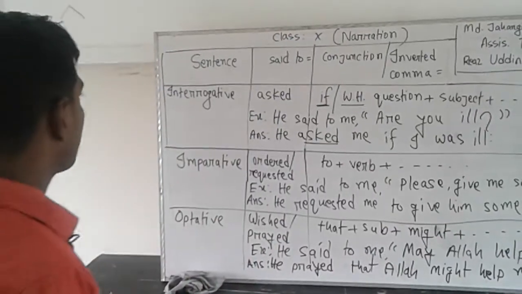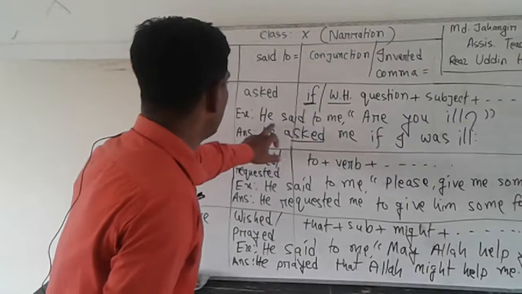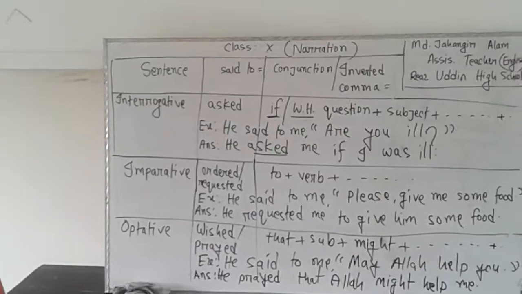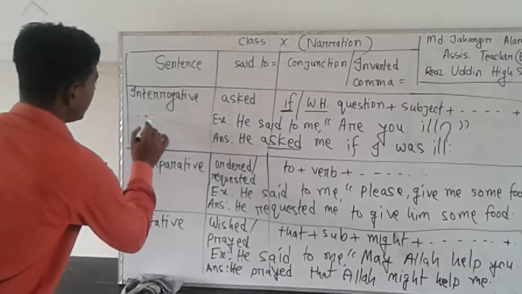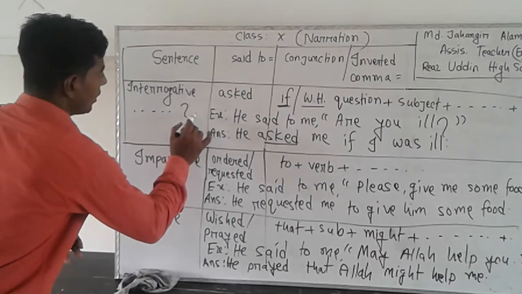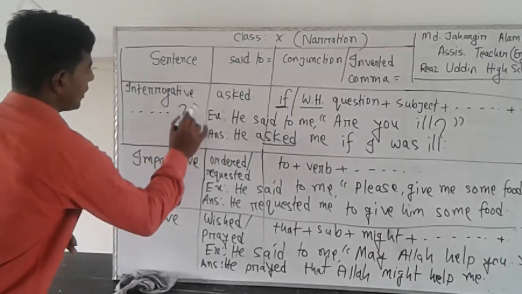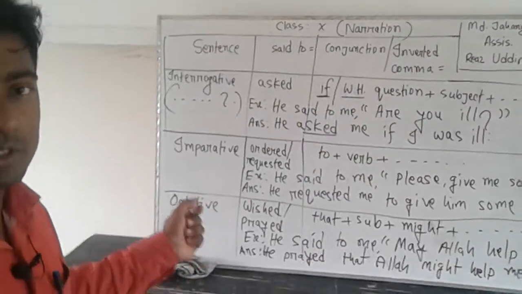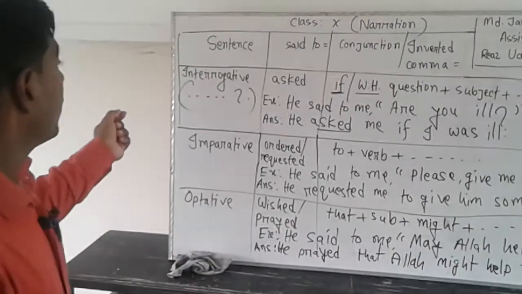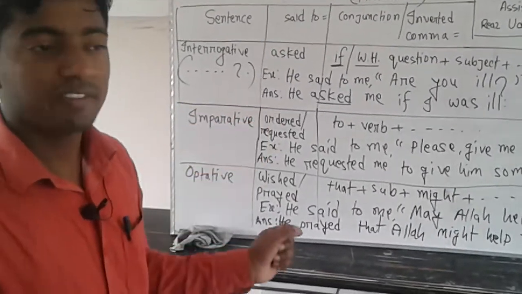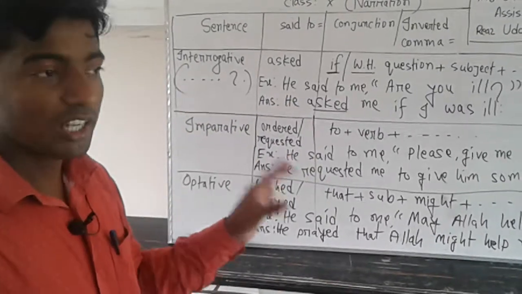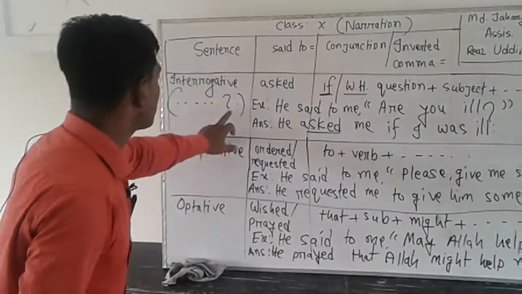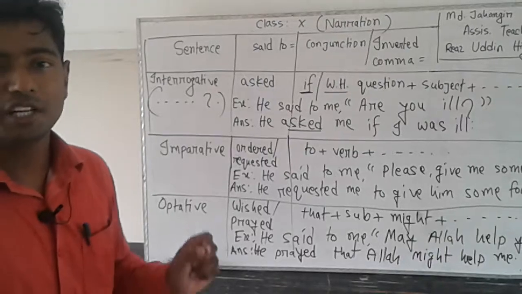So let's see an example. He said to me, are you ill? When your sentence starts with any kind of auxiliary verb or WH question and finishes with an interrogative mark, then your sentence is an interrogative sentence. When your sentence starts with an auxiliary verb or WH question like what, when, where, who, which, and then a question mark, then your sentence is an interrogative sentence.